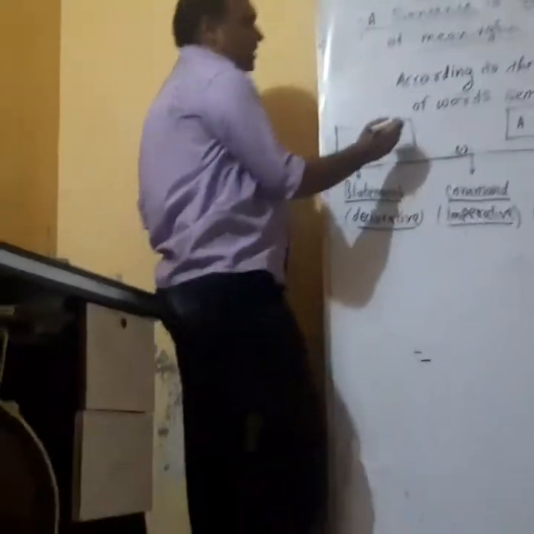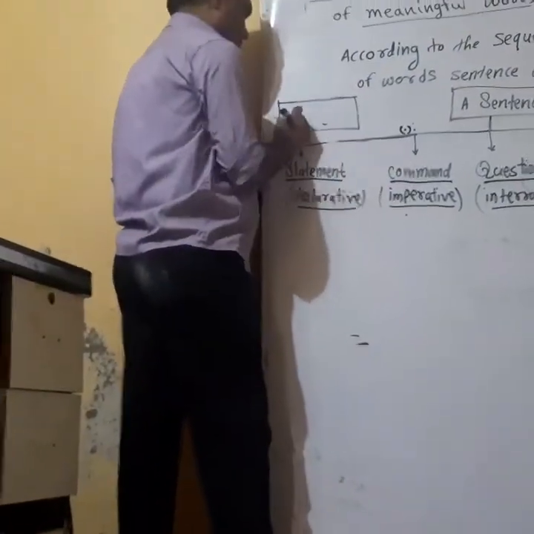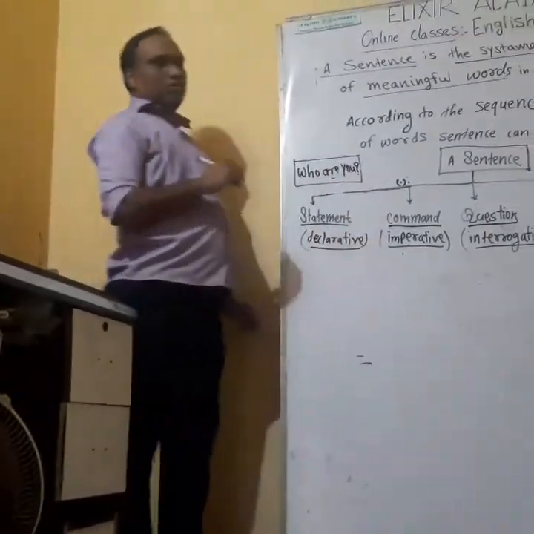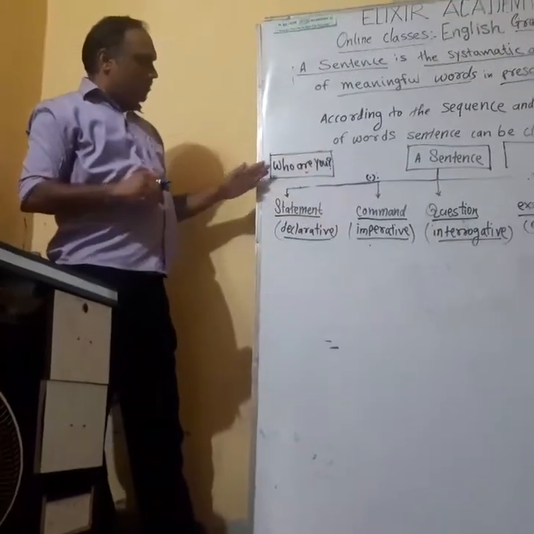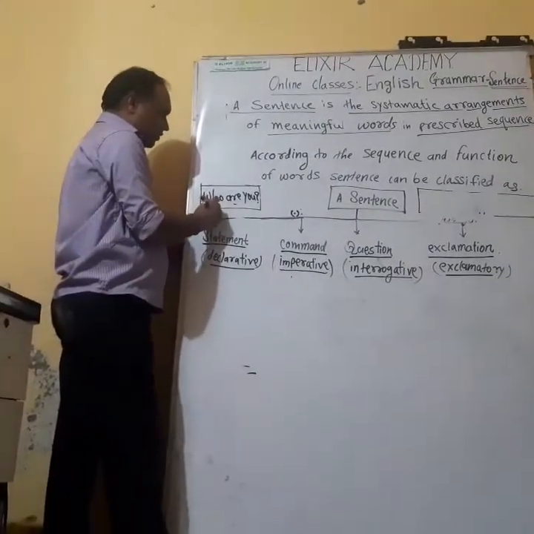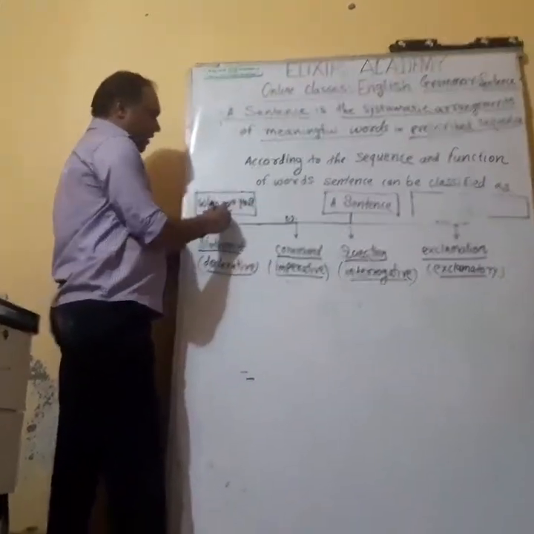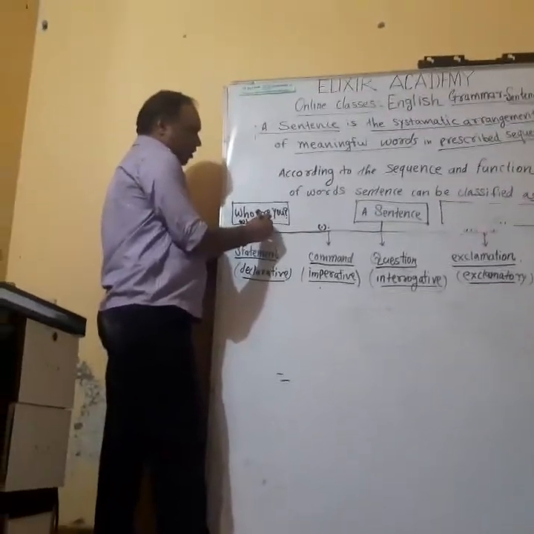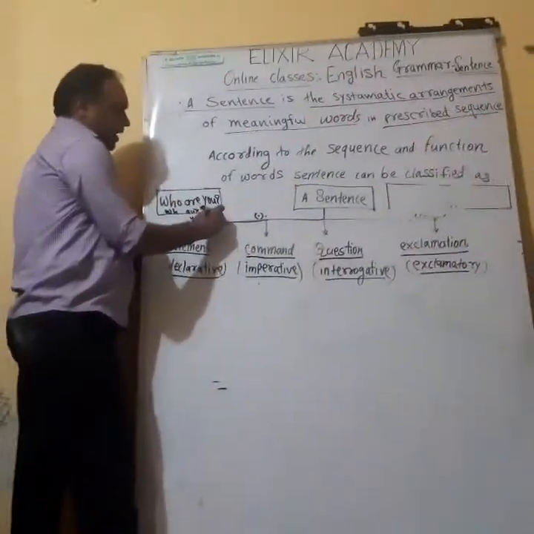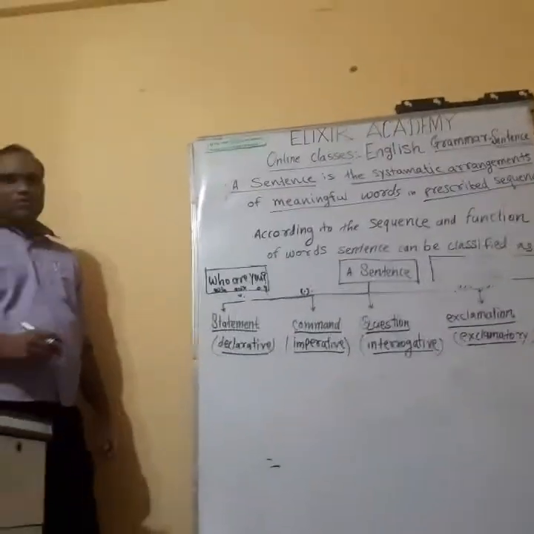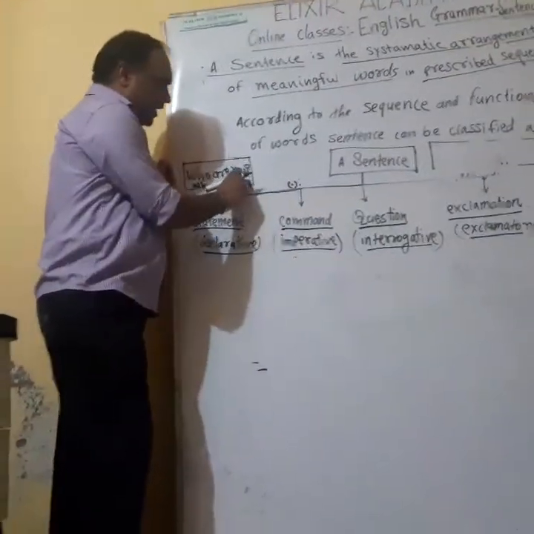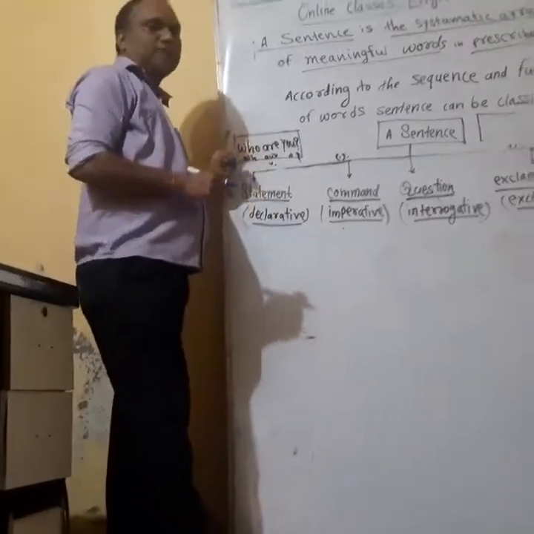So some sentences start with WH. If you observe this sentence, you come to know that the question starts with a WH word followed by an auxiliary or sometimes a verb, then an object, and ends with a question mark. The question mark is very important here. The question mark indicates that this is an interrogative sentence.